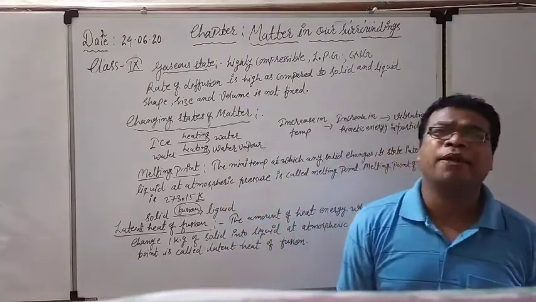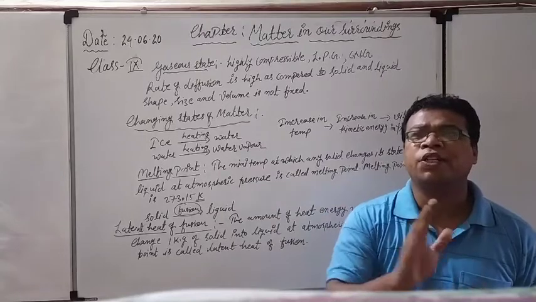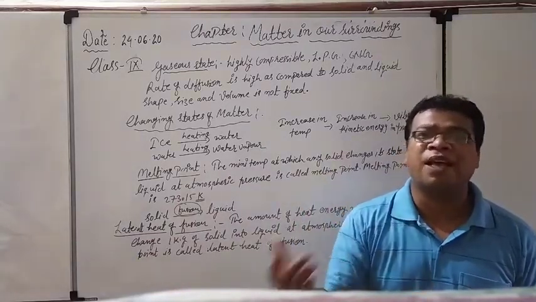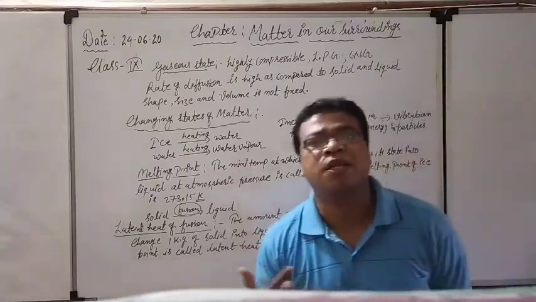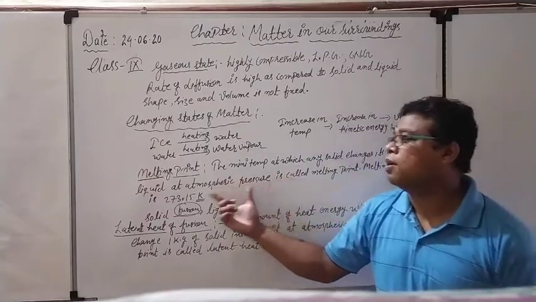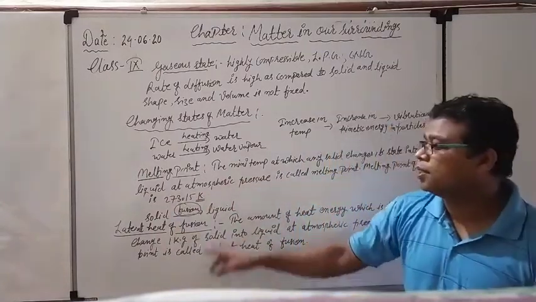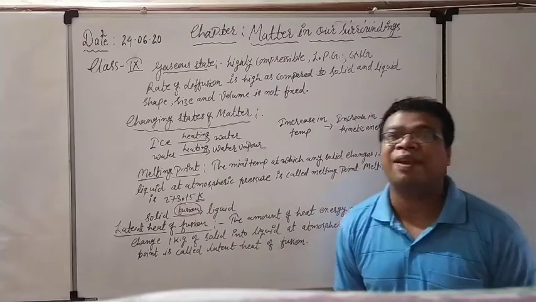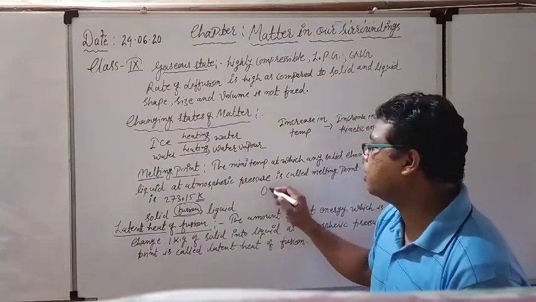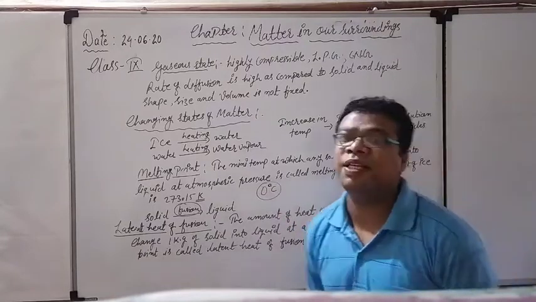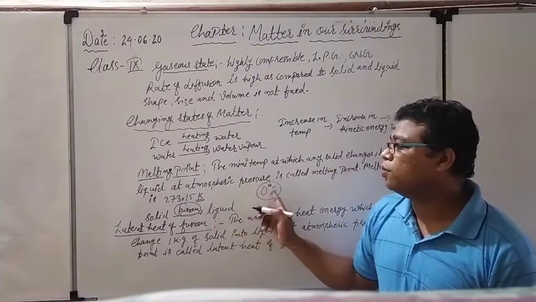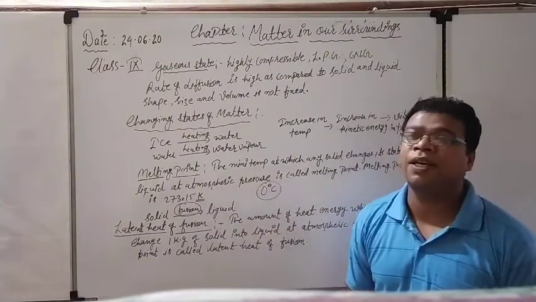So what is the melting point? Nothing but the conversion of the solid state into the liquid state. Whatever the minimum temperature at which this conversion happens, that minimum temperature is known as the melting point. But the main thing is that it happens at atmospheric pressure. The melting point of ice is 273.15 Kelvin, and in degree centigrade it is equal to 0 degrees. In the next class I will tell you how to convert Kelvin into degree centigrade and degree centigrade into Kelvin.